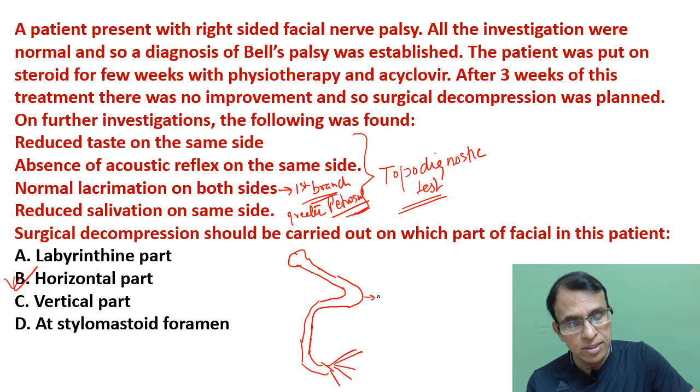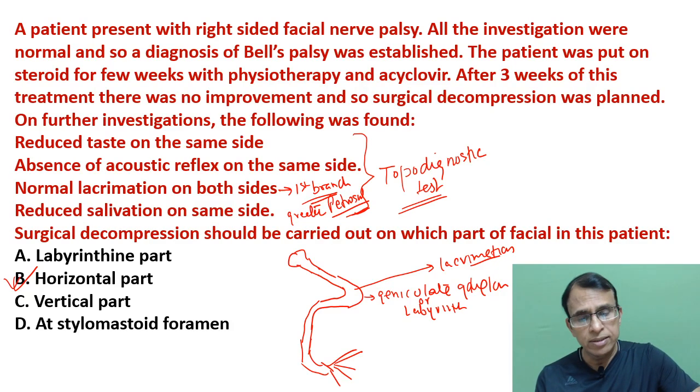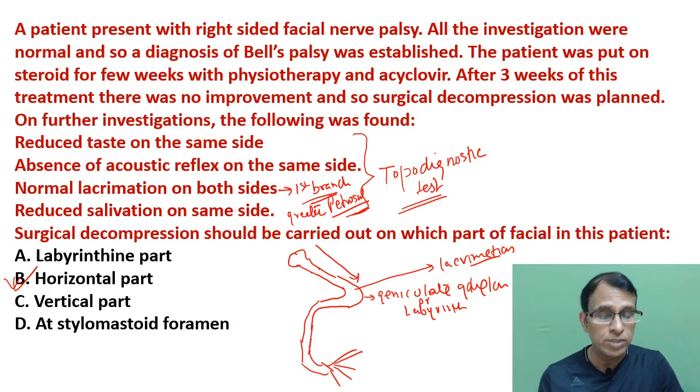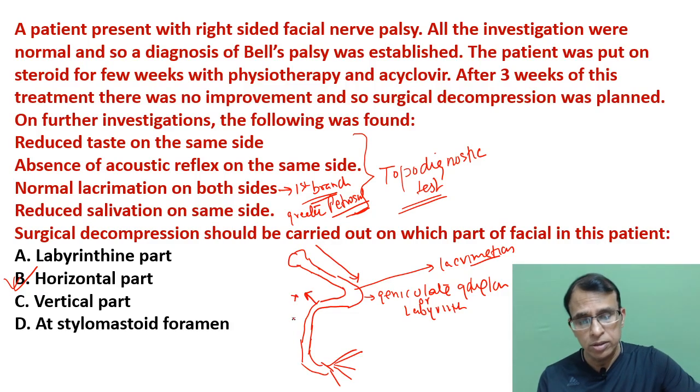So this is the geniculate ganglion, and this is the labyrinthine part. From here the first branch arises, for lacrimation. Till here everything is normal because of lacrimation. The second branch, for the stapedial reflex, comes after that, and taste and all are already gone. So the problem lies between these two areas, because this is normal and this is abnormal. The problem has to be between those.